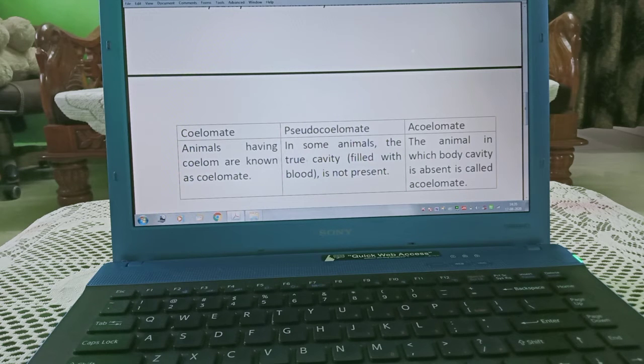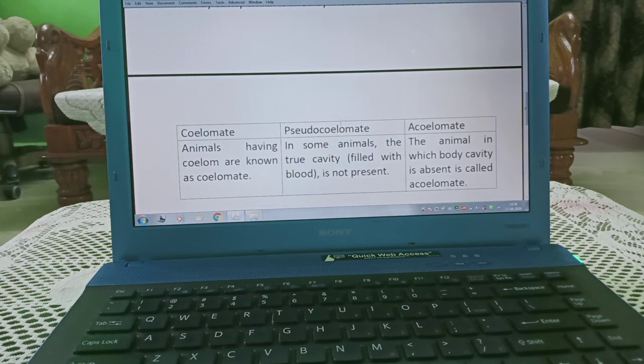Coelomate: coelom means cavity, ate means present. Cavity is present. Pseudocoelomate: as you can see from the name, pseudo, a false coelom is present. False coelom means the absence of a true cavity. True cavity means a cavity which is filled with blood. Acoelomate: absence of body cavity.